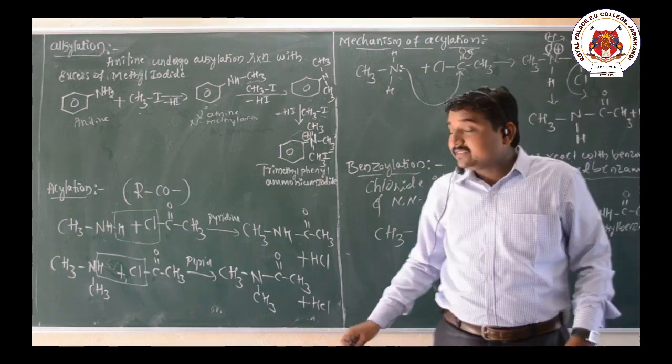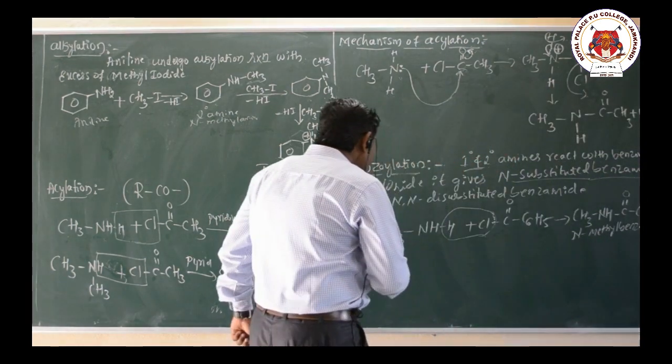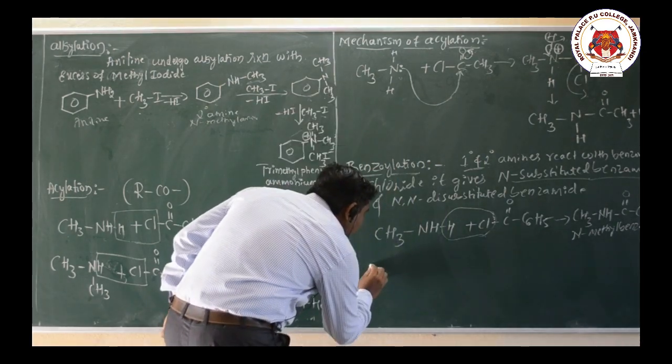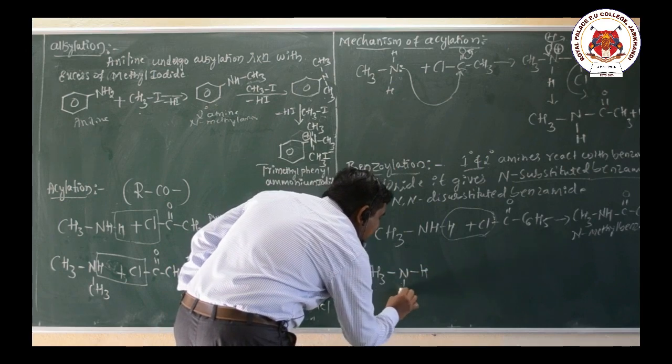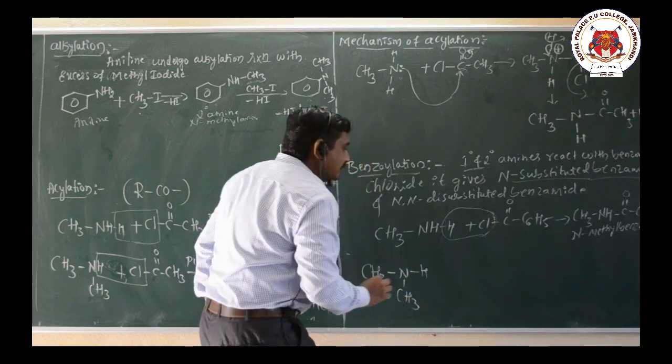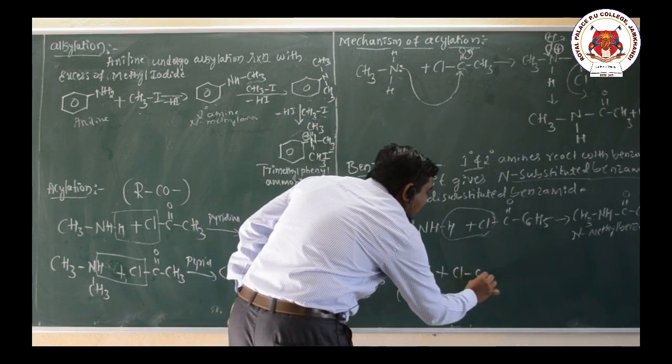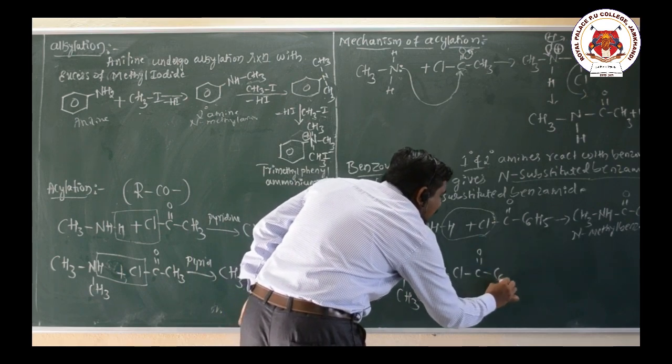I will write one more example for the benzoylation reaction. I will take the secondary amine dimethylamine, CH3NHCH3, reacting with benzoyl chloride, C6H5COCl.